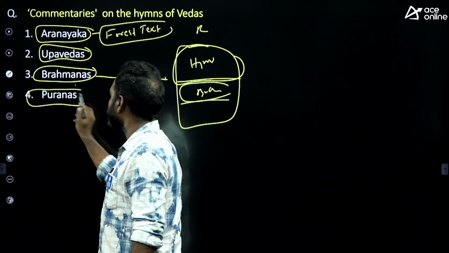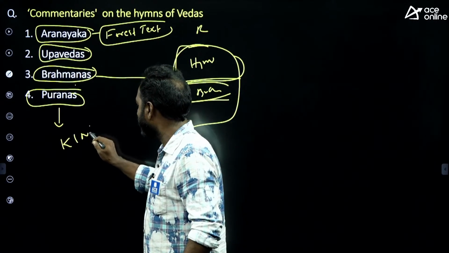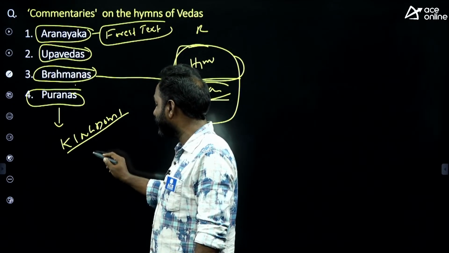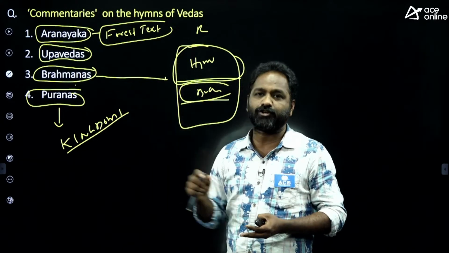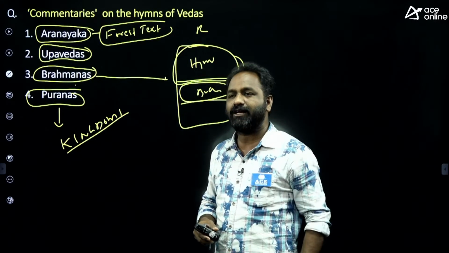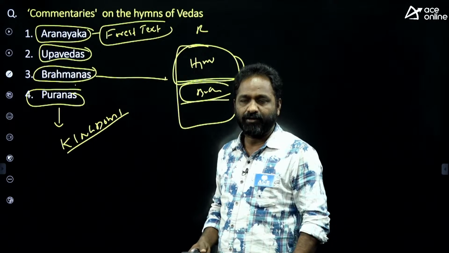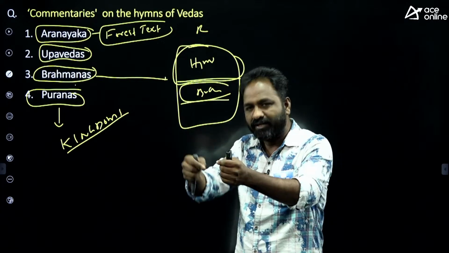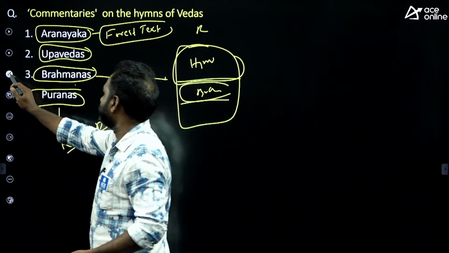And Puranas are the books which give information about the ancient kingdoms, not just kingdoms, but also in chronological and genealogical order. Suppose we talk about the Shatavahana dynasty. In the Shatavahana dynasty there are many kings, but we don't know who is the first one, who is the second one, who is the last one. These Puranas give information about each and every kingdom in detail, in chronological order. Matsya Purana, Vayu Purana, Garuda Purana, like that.